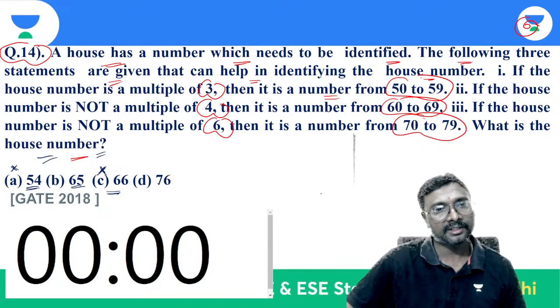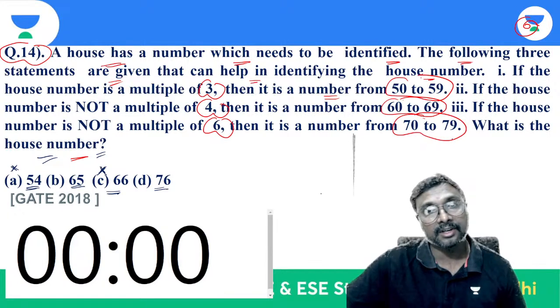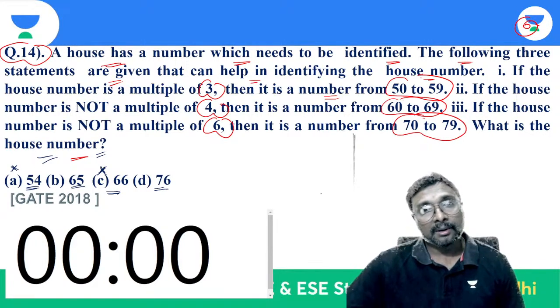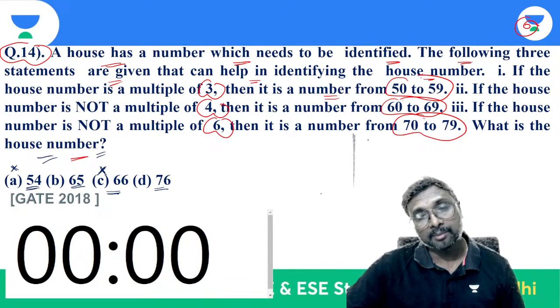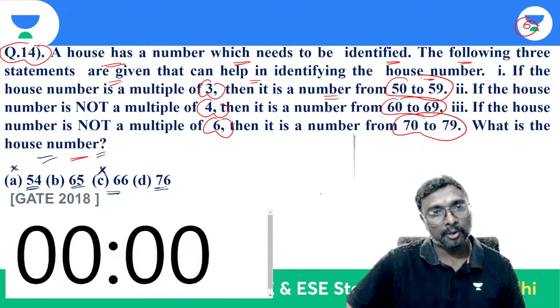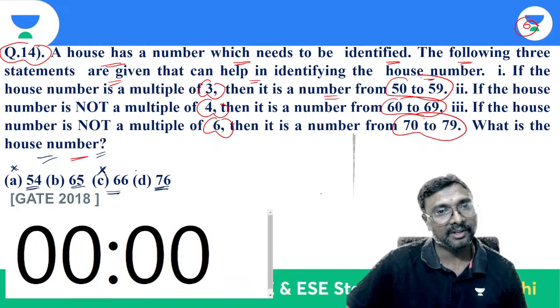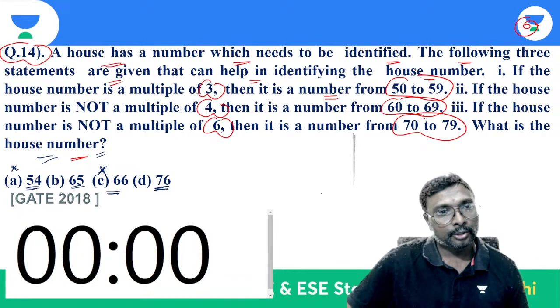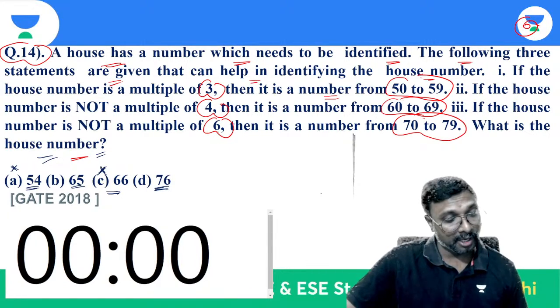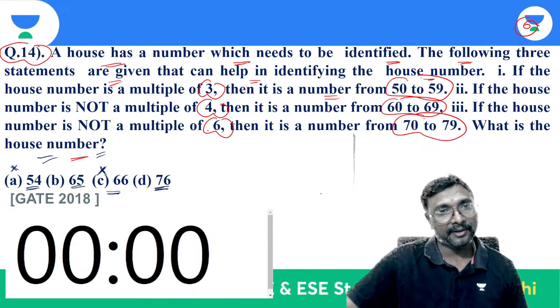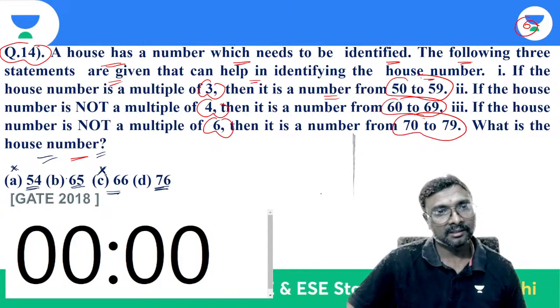And 76 is a multiple of 4, which is outside this range, 70 to 79. So not a multiple of 4 can be from 60 to 69 only. A multiple of 4 can be from anywhere. So this is a multiple of 4 and not a multiple of 6, and both are satisfied by this one, 65. It should be a multiple of 6 and not a multiple of 3. If you observe 65, is it satisfied? Multiple of 3 is satisfied.